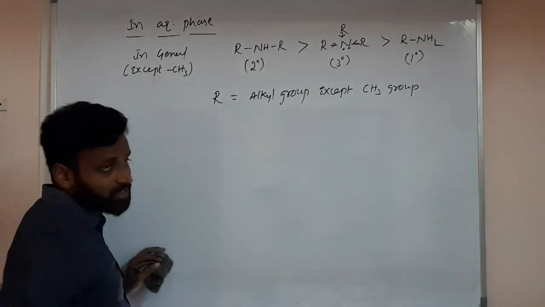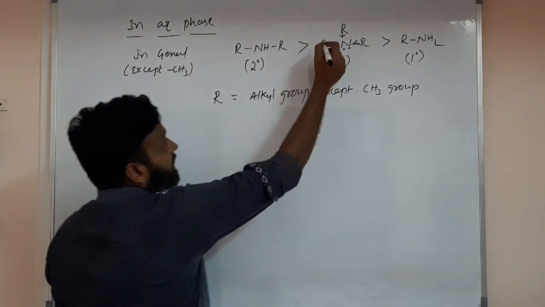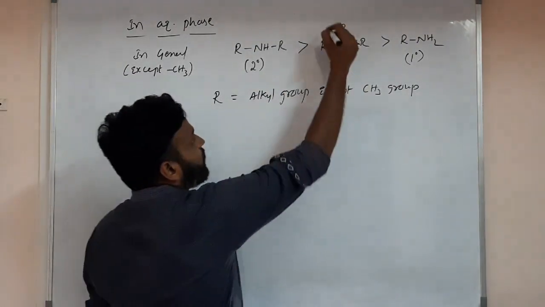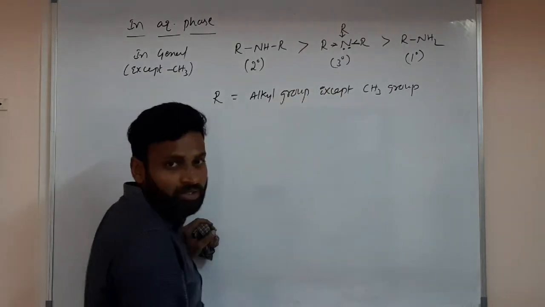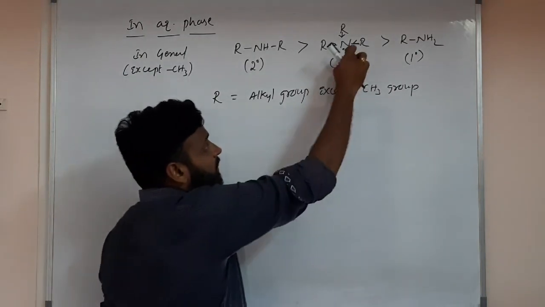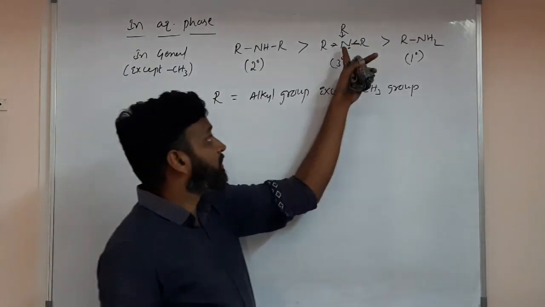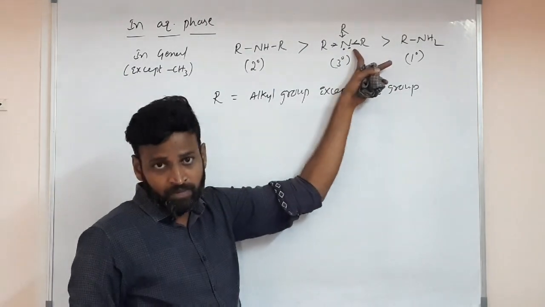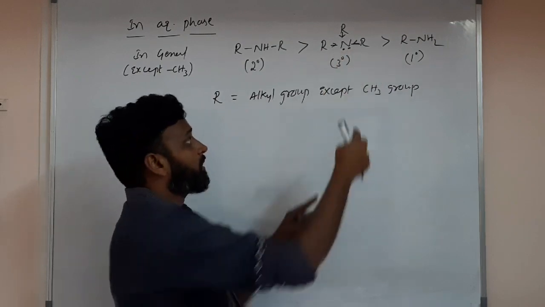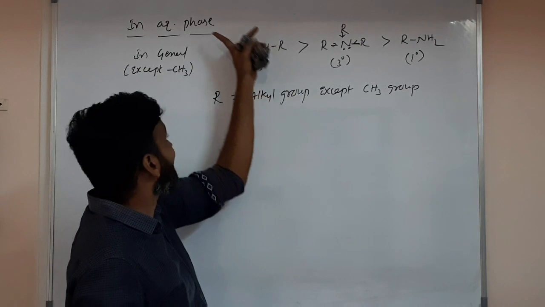But in aqueous phase, there is steric hindrance, because aqueous phase means liquid. So all groups are coming towards nitrogen, but between these electron pairs there are some repulsions. So lone pair donation is not easy. Lone pair donation means some dative bond must form. So this lone pair must be involved in bonding with another species. But due to repulsions, the other group cannot approach this tertiary easily in aqueous phase.